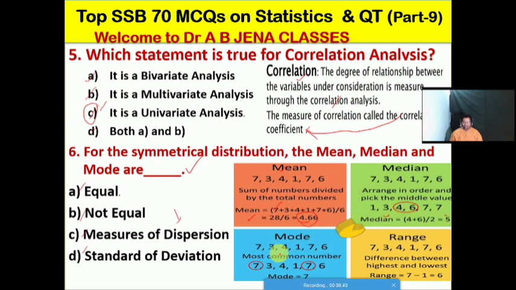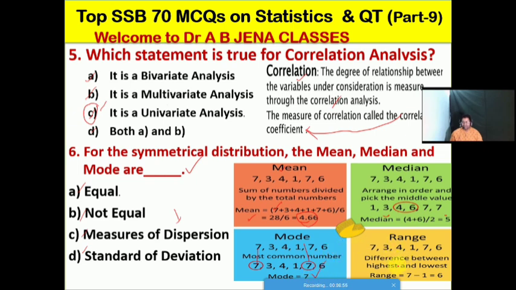Similarly, what is the meaning of mode? It's the most common number. So it's 7 3 4 1 7 6. The most common is 7, so the mode value is 7. Now, what is the range?